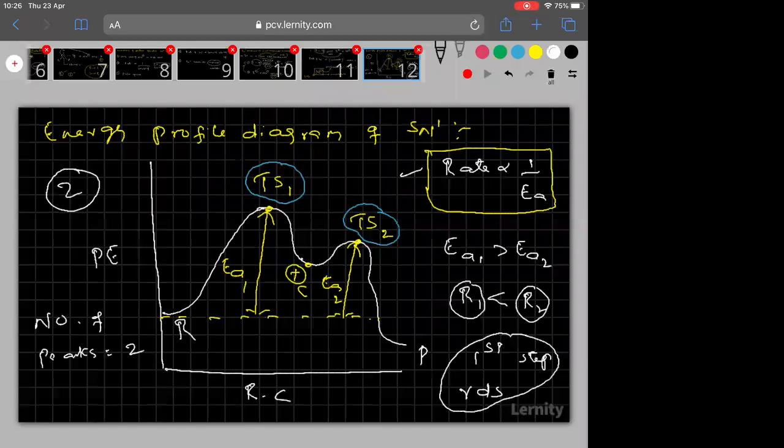Only one step, one peak was there. So it was a 1-step mechanism. But in the SN1 graph, 2 steps are there. Therefore, it is a 2-step mechanism. I think it is clear why 2 steps, and why the first step is the slow step.